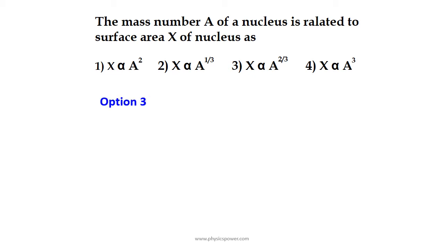Let me explain by showing the equation. Here r is proportional to A power 1 by 3. Surface area means 4 pi r square, so apply the square on both sides, so A power 2 by 3 is the answer.